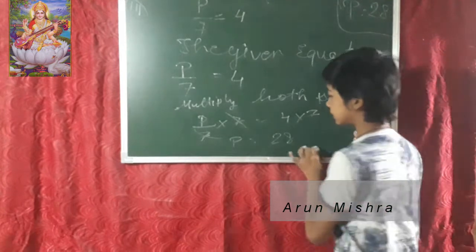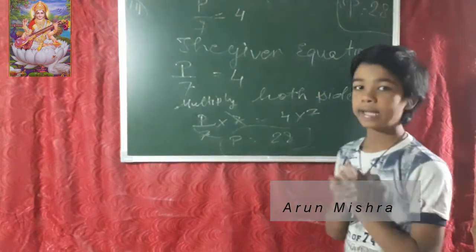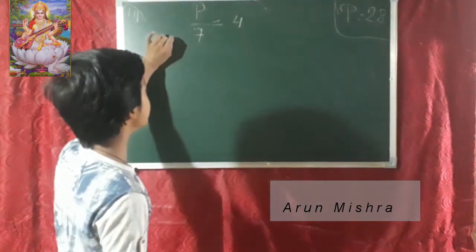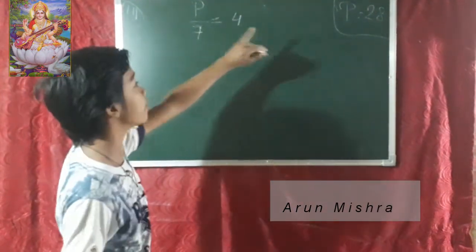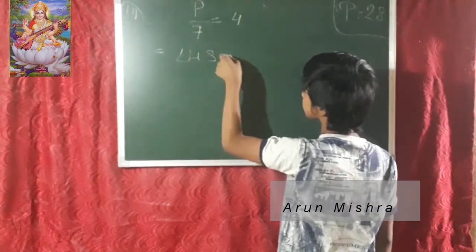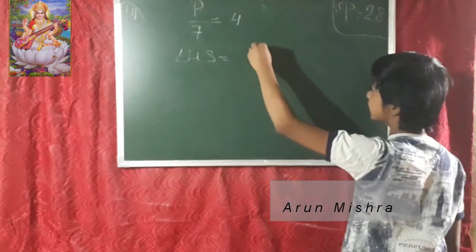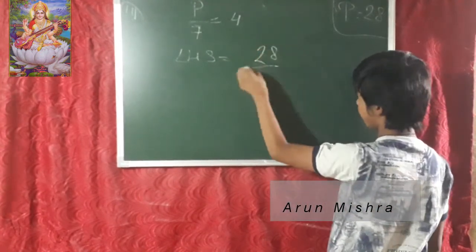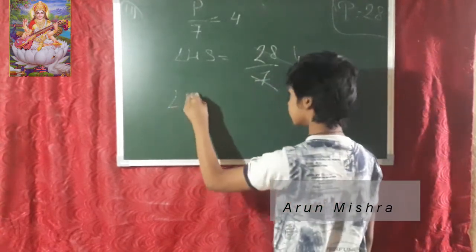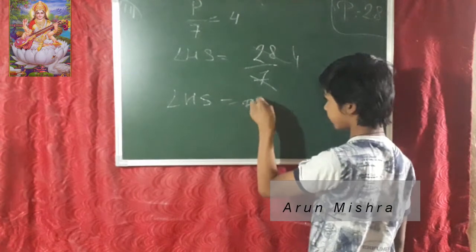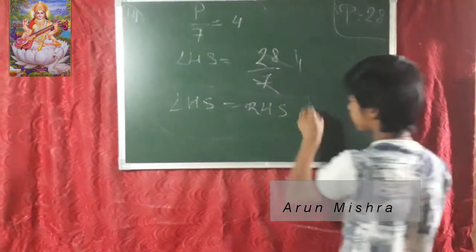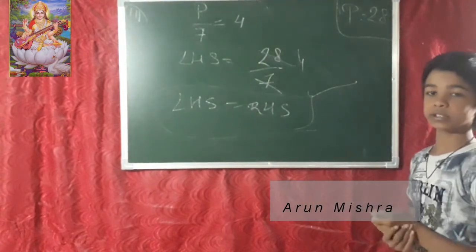So is the answer of the equation correct or not? The checking process will start. Let's start our checking process of the third number question. P upon 7 is equals to 4. The value of P is 28. LHS is equals to what? 28 upon 7, so 4. So LHS and RHS are equal because the answers 4 and 4 are equal. So for this equation, the equation is correct.